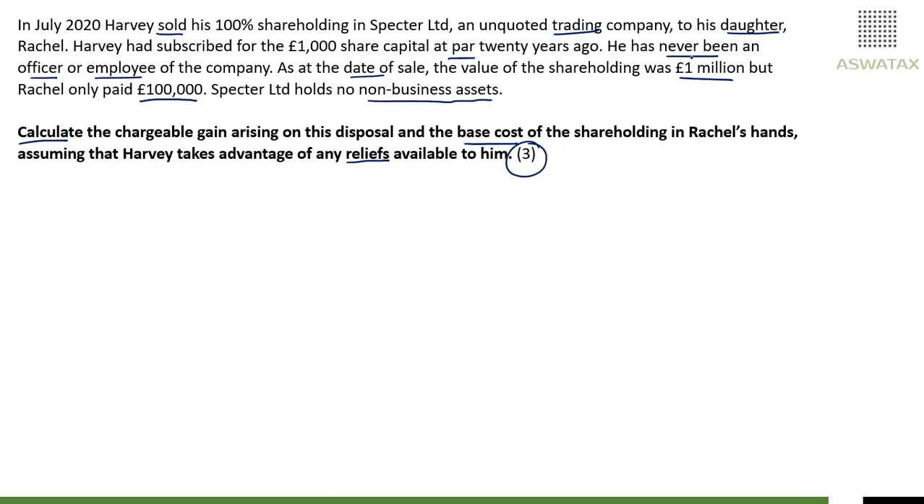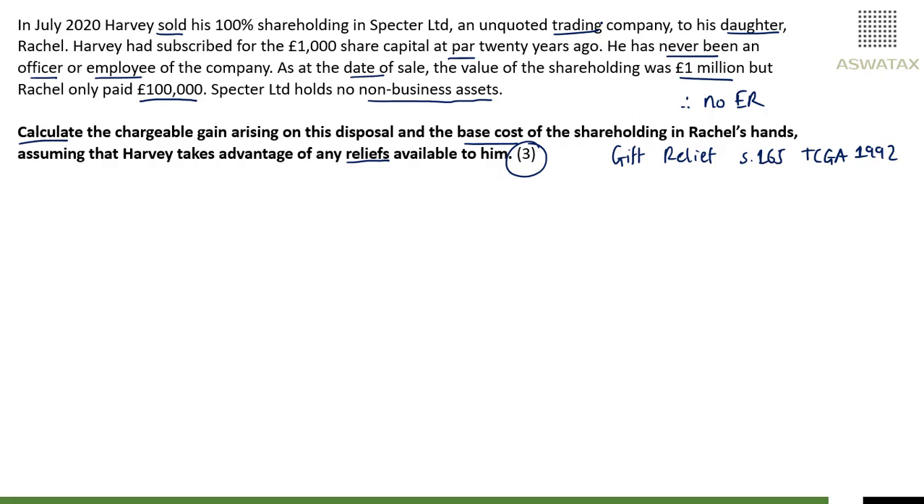And the first piece of information is he has never been an officer or employee of the company. Therefore, no entrepreneur's relief available. Why? Because one of the conditions for entrepreneur's relief is that you have to have been an officer or employee of the company. That's ruling out entrepreneur's relief. So that means the only other relief available would be gift relief. Another term is holdover relief, business asset gift relief, just different terminology, means the same thing. And it is under section 165 TCGA 1992.